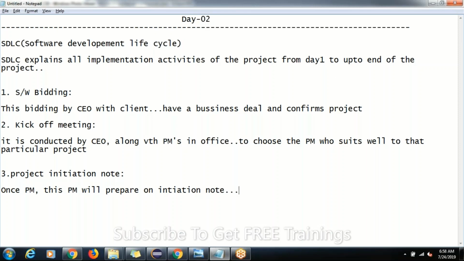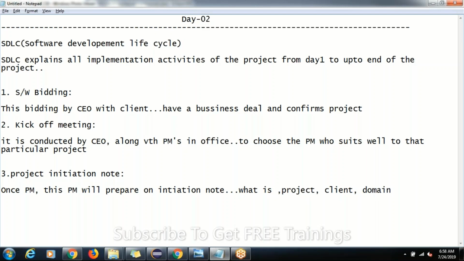It gives small information: what is the project we got, who is the client, and in which domain we have to work. Such information will be available in this project initiation note.